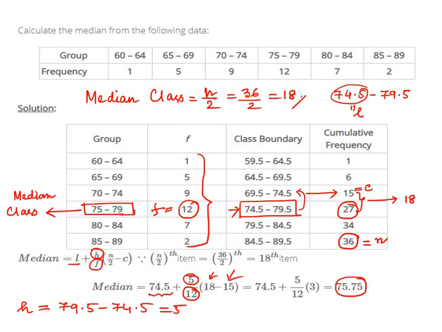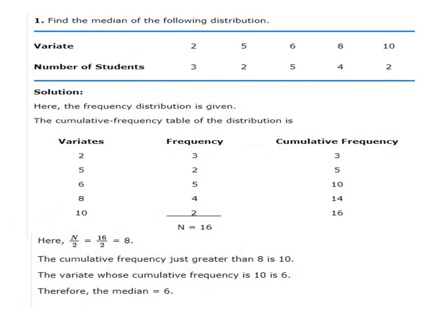So if we go to the previous, if we can find this one, come to this example again. The variables given were 2, 5, 6, 8 and 10. And see the number of students, that is the frequencies given. These are the frequencies. So which one has the highest frequency? This 5 is the highest one. And this corresponds to which variate? 6. So in this case, the mode is equal to 6. Just the variate with highest frequency is our mode.